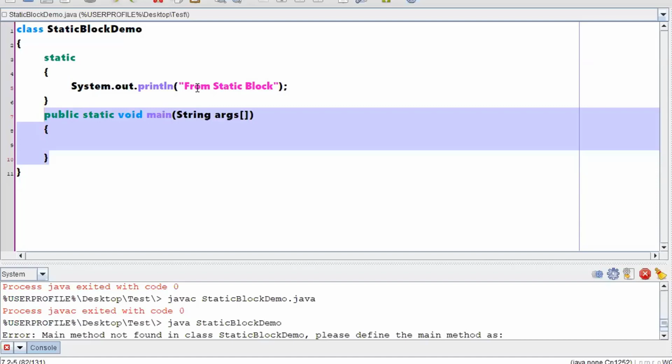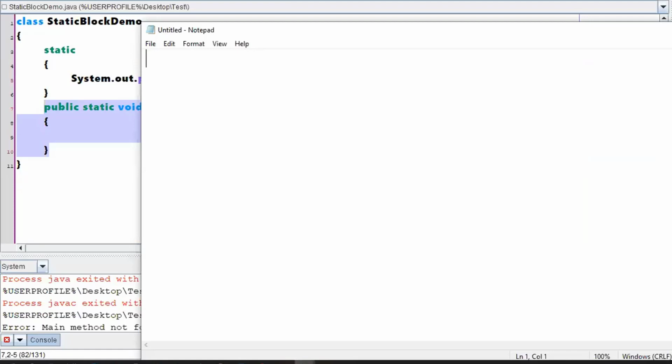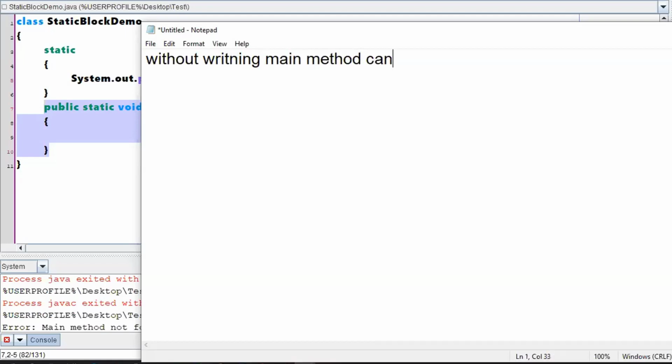My conclusion is, say for example, if somebody asks you a question in an interview: without writing a main method, can you print a hello world statement? This is the question most of the times they will ask in the interviews.